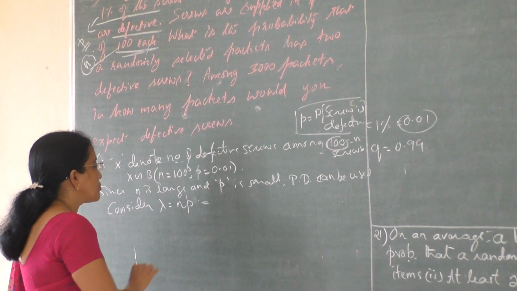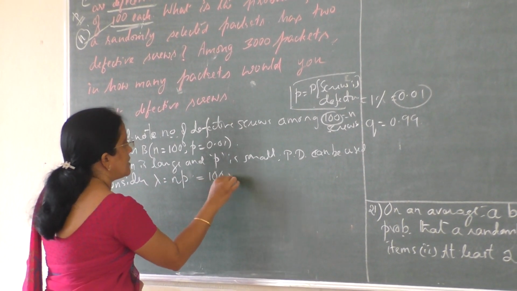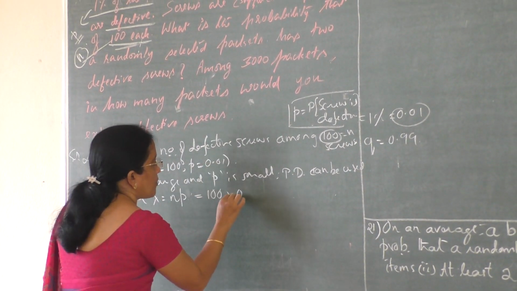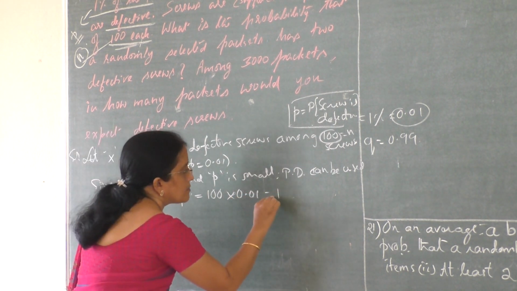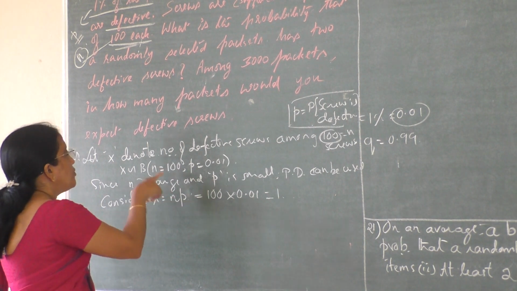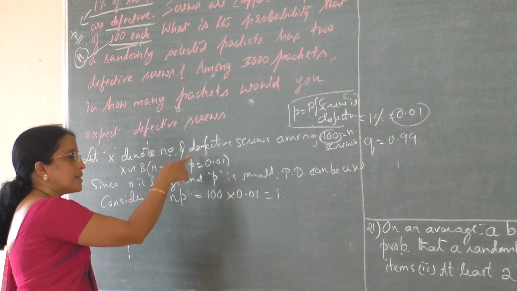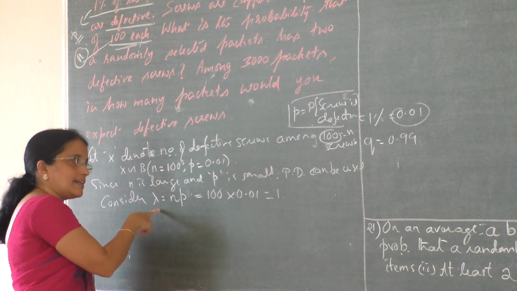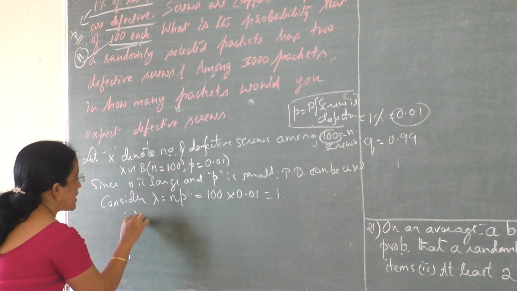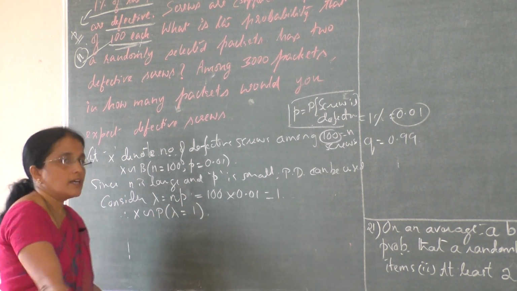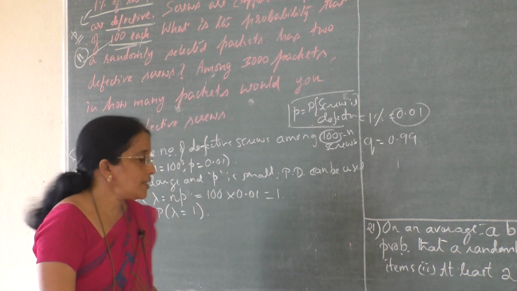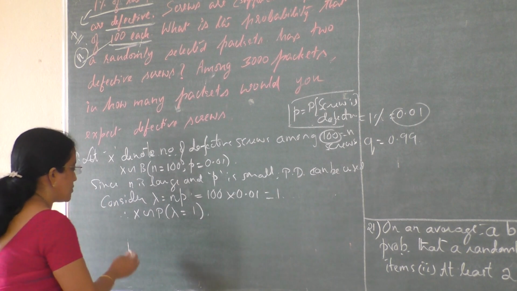Which is equal to n into p, n is 100 and p is 0.01, which is equal to 1. The two parameters n and p were given, and we converted them into lambda. Now I can write, therefore, x follows Poisson with lambda equal to 1. Now it is a problem on Poisson distribution. Now continue with the usual procedure.